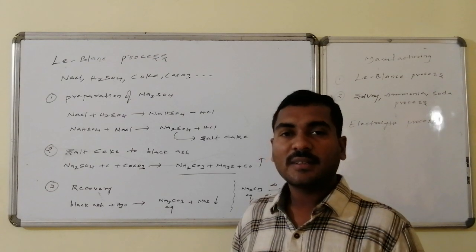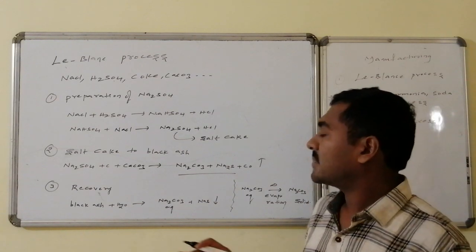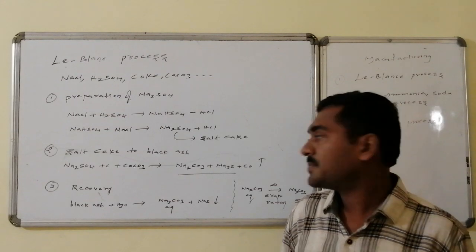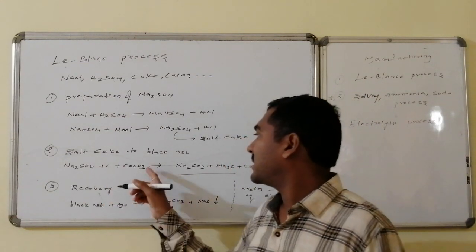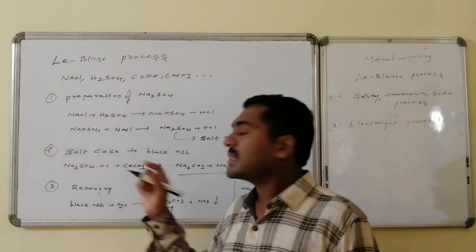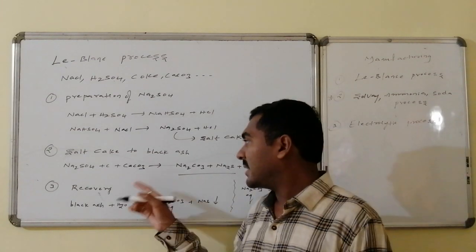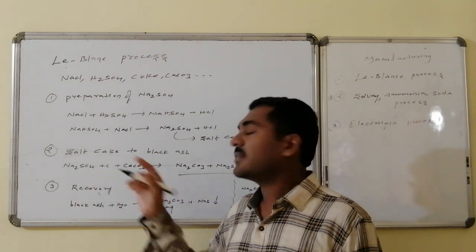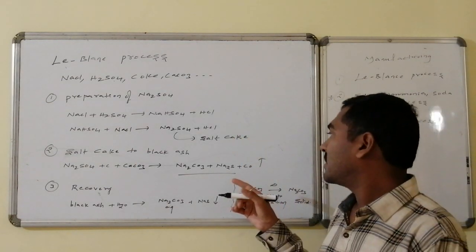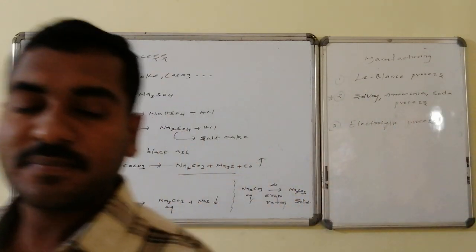the salt cake. Stage 2, the formed salt cake is converted to black ash, whereas in this reaction sodium sulfate is allowed to react with coke followed by calcium carbonate. A double displacement reaction takes place. It leads to the formation of sodium carbonate, while coke reduces the sulfate to the sulfide, forming carbon monoxide. Thus, the expected calcium sulfate undergoes reduction to calcium sulfide followed by carbon monoxide.